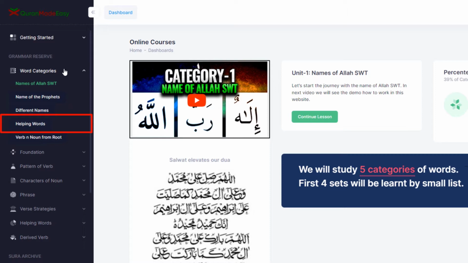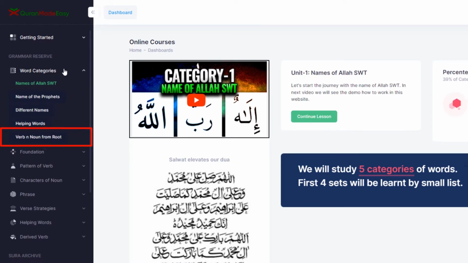For those 4 categories, we will learn each by a small list. You can always visit this left panel and preview this list. The 5th category is verb and noun. This category of words originates from root.